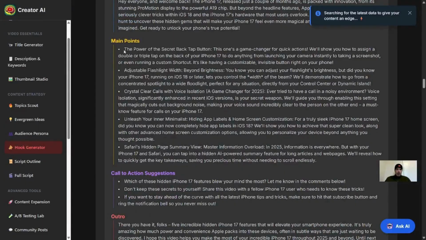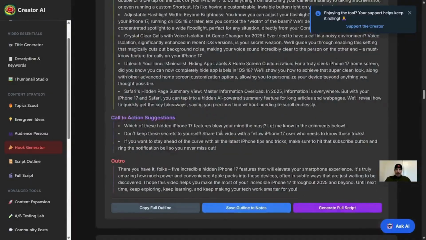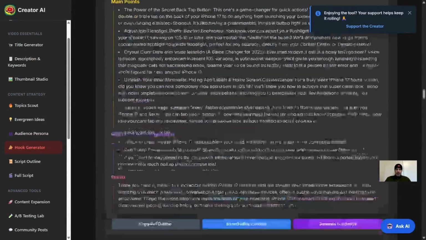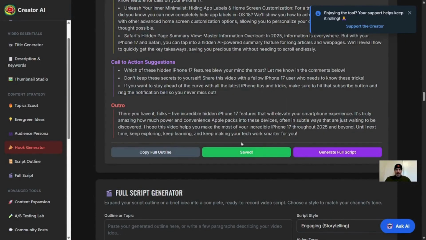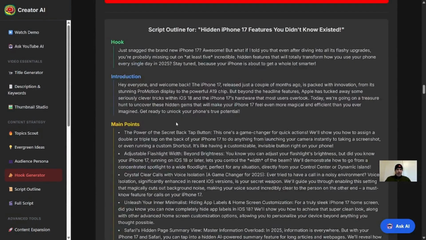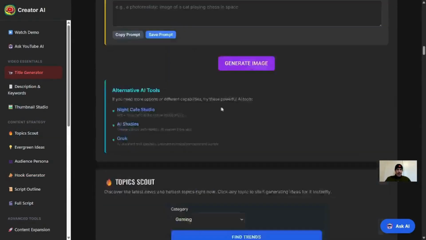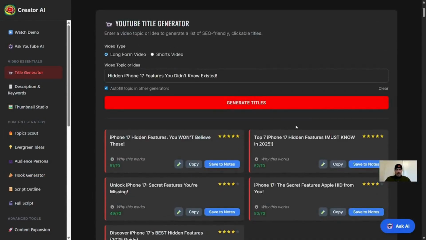main points. So what this does is does a live Google search here to make sure that the outline here is going to have some specific details. So let's save that outline as well. So now we have a great outline. We know who our audience is. Let's come back up to the title generator.